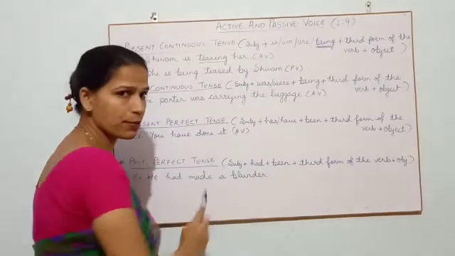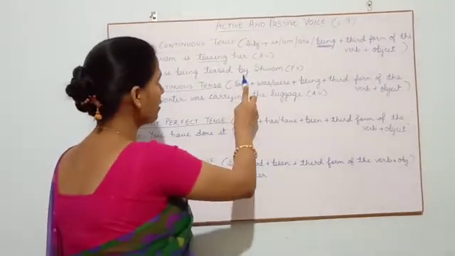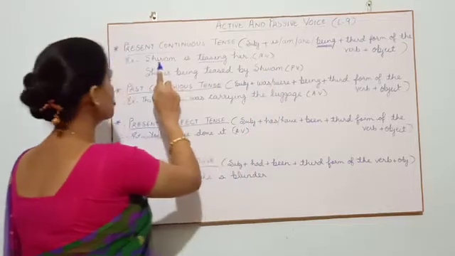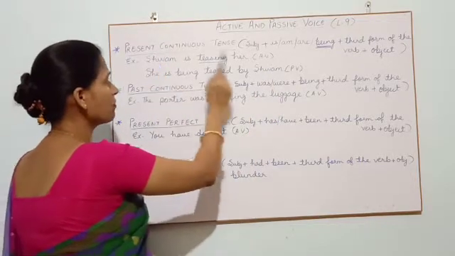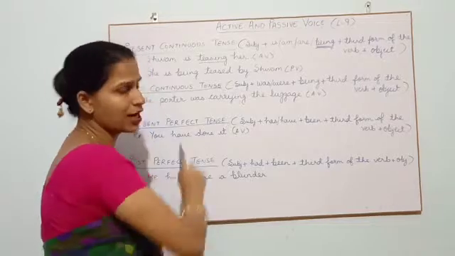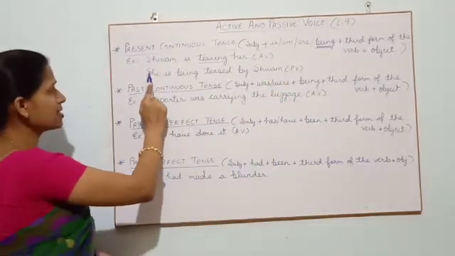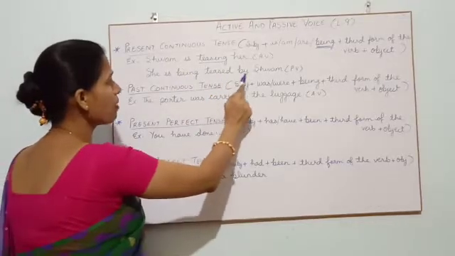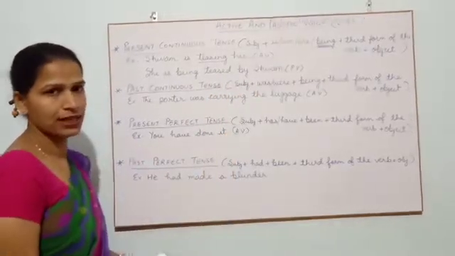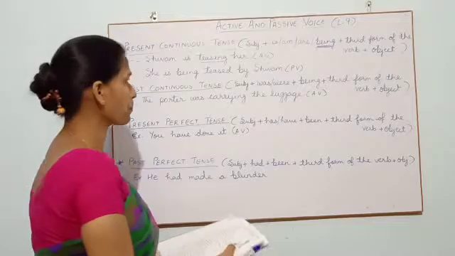By is your preposition. I have told you we can add that. And Shivam was your subject earlier. When we convert this into passive voice, definitely that will come in the place of the object. So your sentence is: She is being teased by Shivam. This is according to the rule.